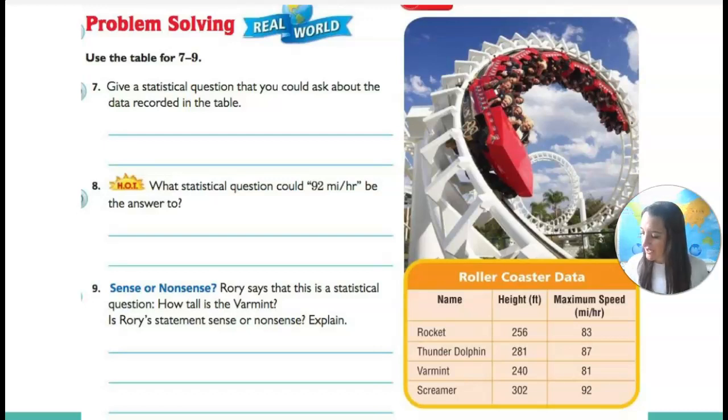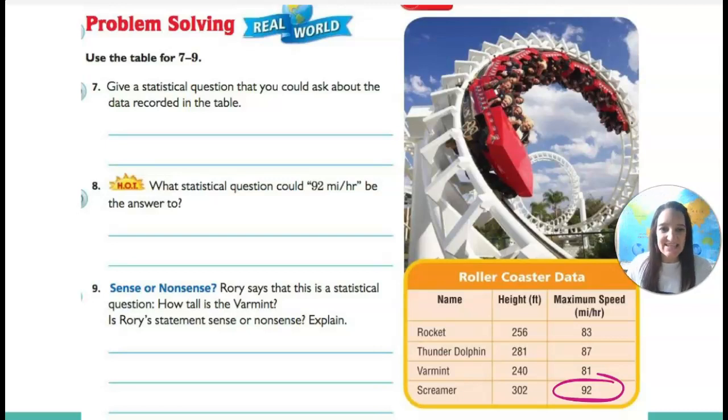If we wanted this to be our answer, what could our statistical question be? The answer would be 92 miles per hour. So we could ask a question such as, ooh, what is the fastest roller coaster? The Screamer, so 92 miles per hour. Or how fast does the fastest roller coaster go? The answer would be 92 miles per hour, okay?